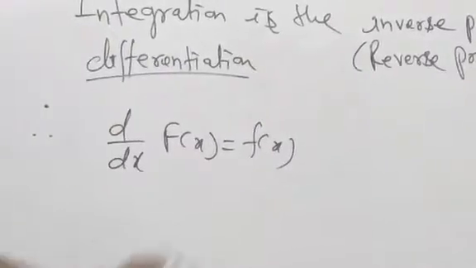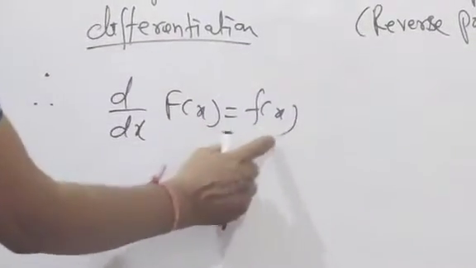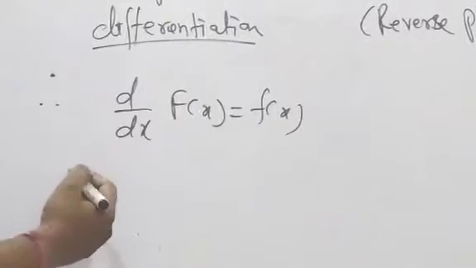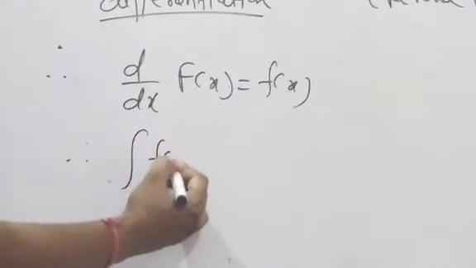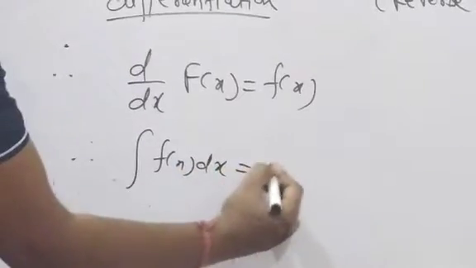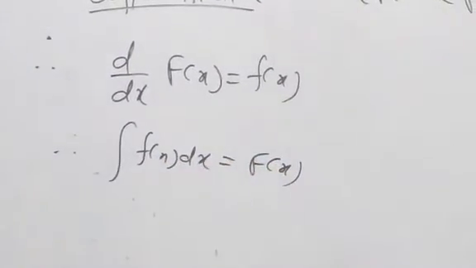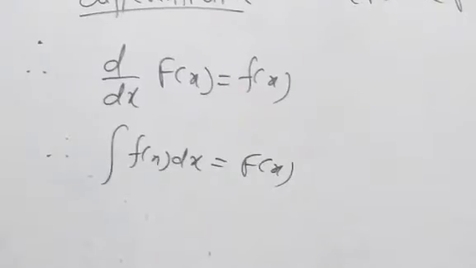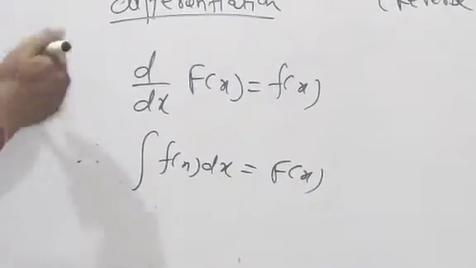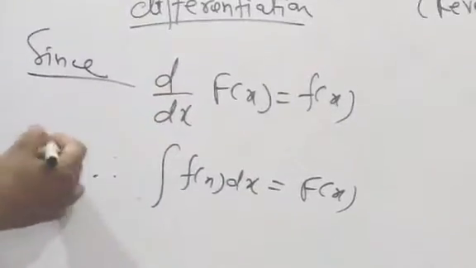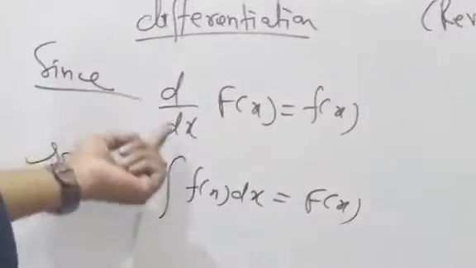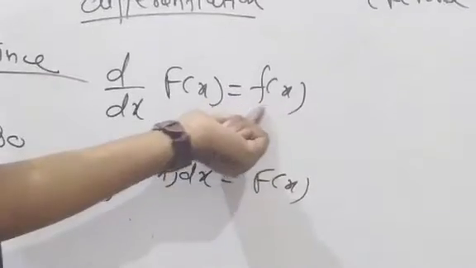Then integration of this value, integration of f(x) dx, is equal to what? F(x). Clear? So d by dx of F(x) is equal to f(x). Suppose this is the answer.